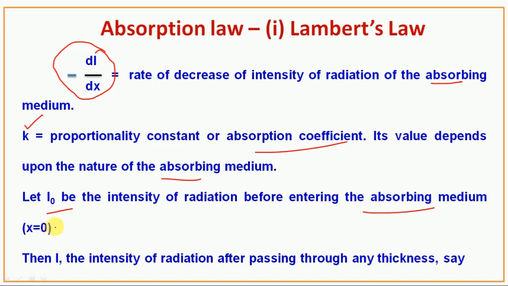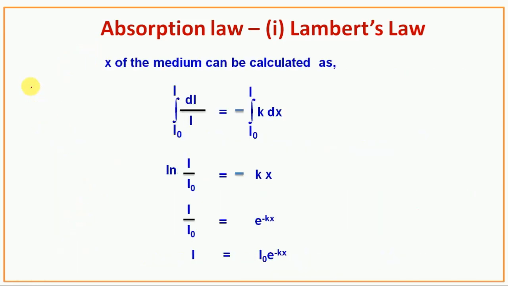Then I is the intensity of radiation after passing through any thickness. Before entering the absorbing medium, the intensity of radiation is I0. After passing through any thickness, the intensity of radiation is I. So you have to remember these points. Next, the intensity after a thickness x of the medium can be calculated as